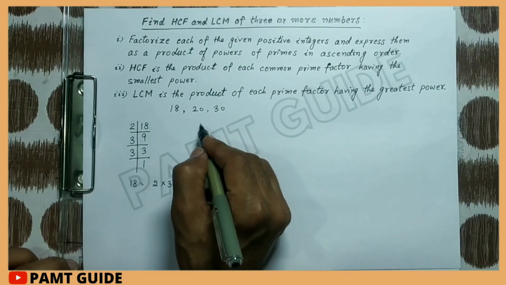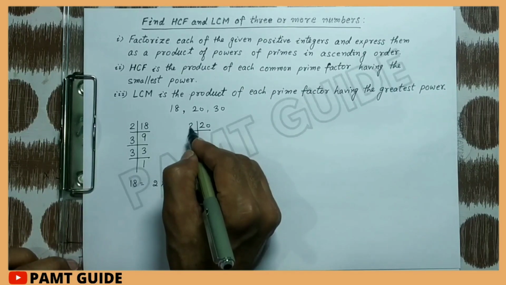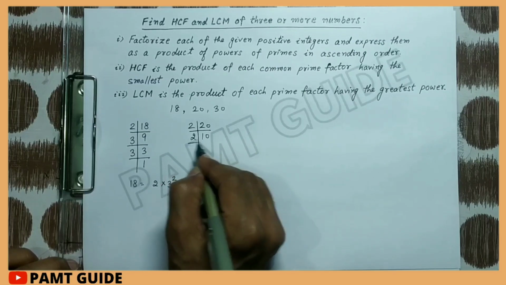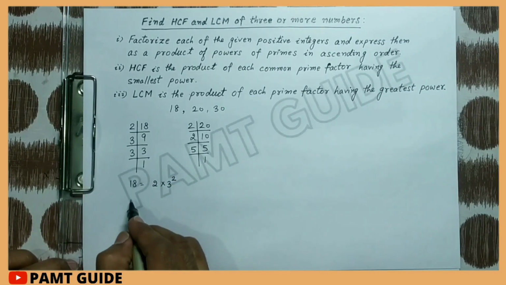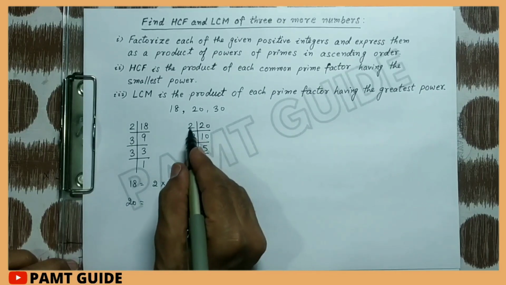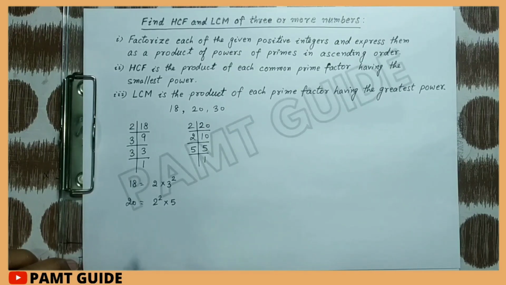Now we find the prime factors of 20. 2 10s are 20, 2 5s are 10 and 5 1s are 5. So we can write 20 equal to 2 to the power 2 multiplied by 5.